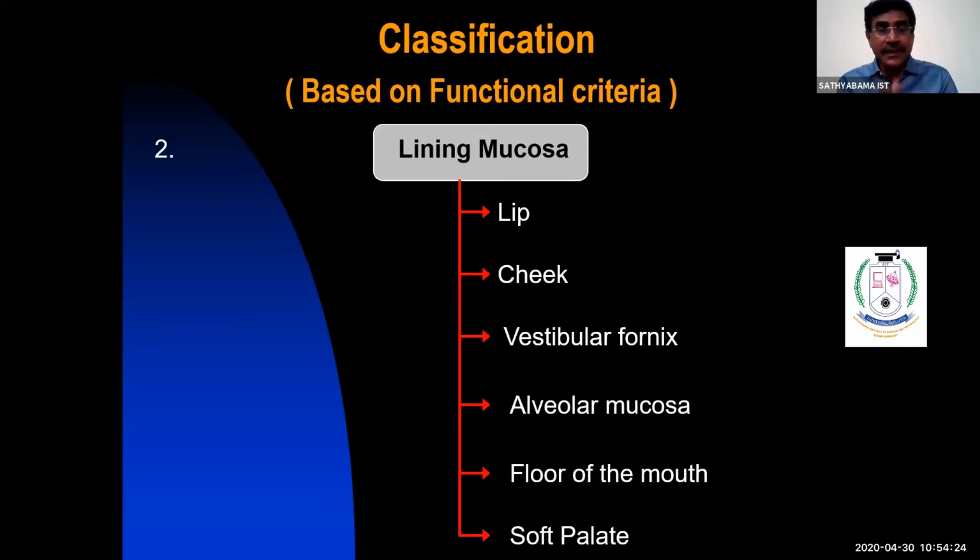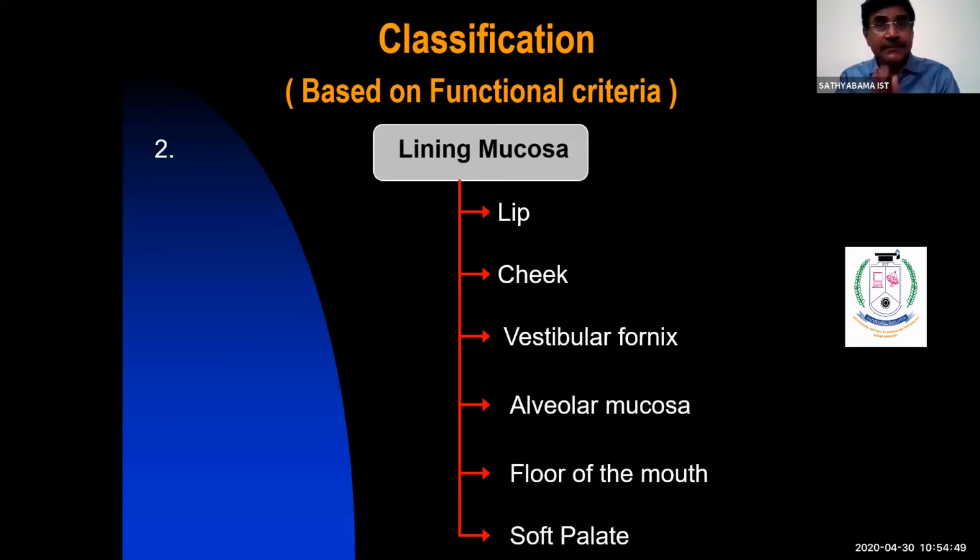Here the mucosa covers the musculature of the cheek, lip, alveolar mucosa, floor of the mouth, and soft palate, which shows extensibility and flexibility. When you open your mouth, close it, and shift the jaw from right to left, your jaw is moving and your lip is also moving, because here the mucosa is flexible.